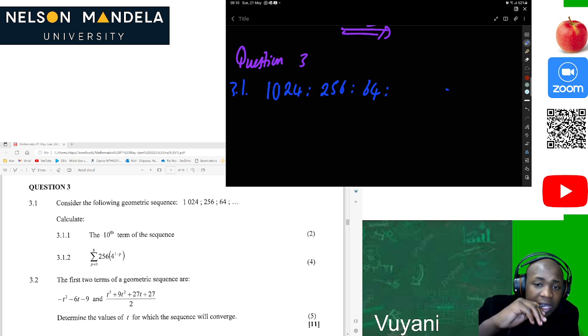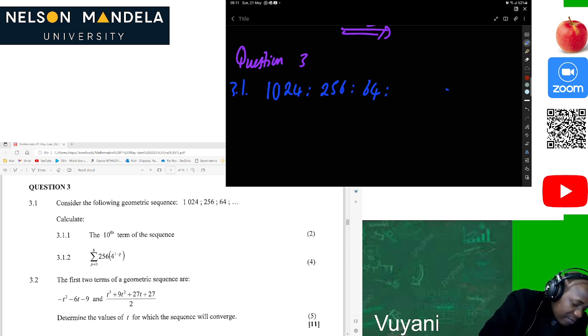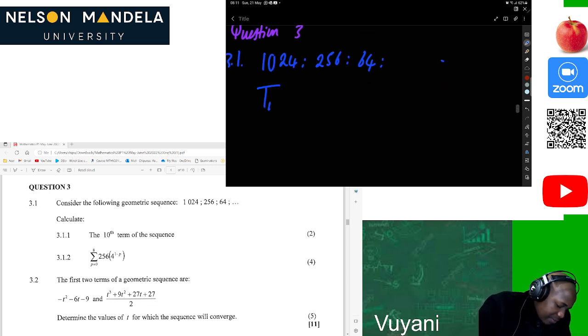This is a geometric sequence, and we know that a geometric sequence has a constant ratio, which is r, and r is equal to t2 divided by t1. We also know that the general term of a geometric sequence is Tn is equal to a times r to the power n minus 1. Let's solve their question before they get on our necks.